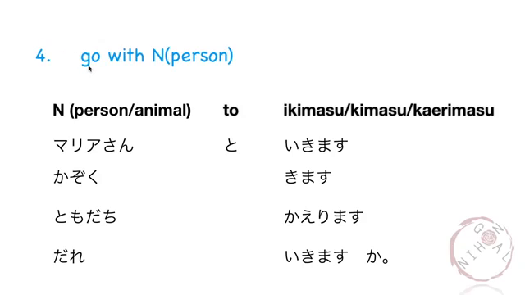Next, how to say go with a person or an animal. For example, マリアさんと行きます。家族と来ます。友達と帰ります。Or to ask the question, with who? 誰と行きますか?